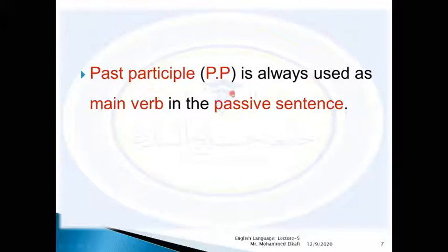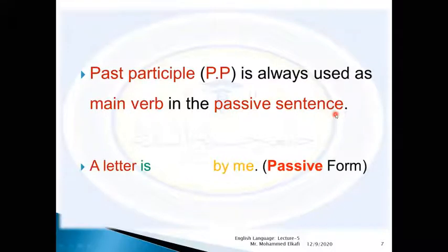The past participle is always used as the main verb in the passive tense. So here when we say a letter is written by me, this is the passive form, and written is the past participle form. So here we use be, the verb to be, plus the past participle.